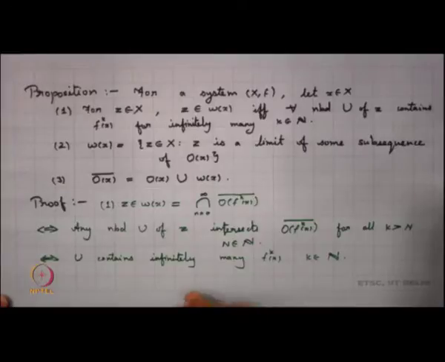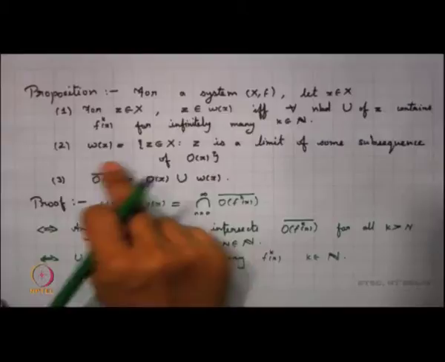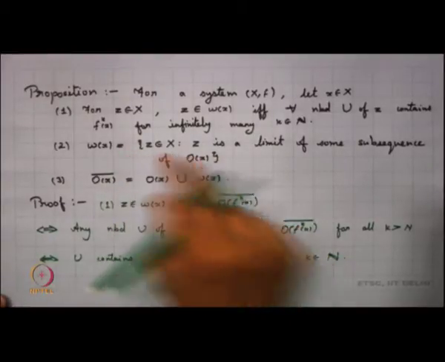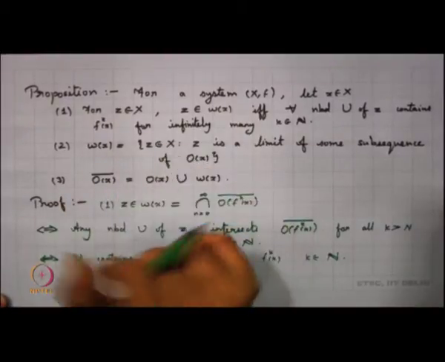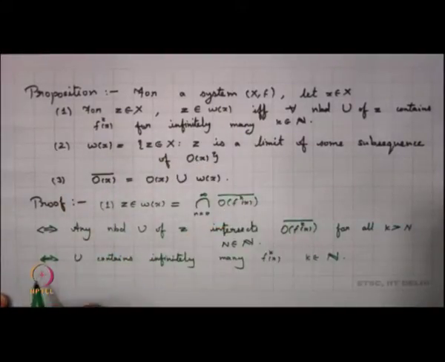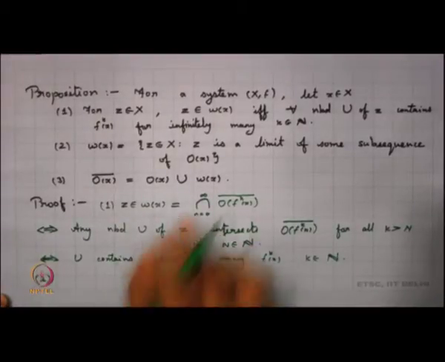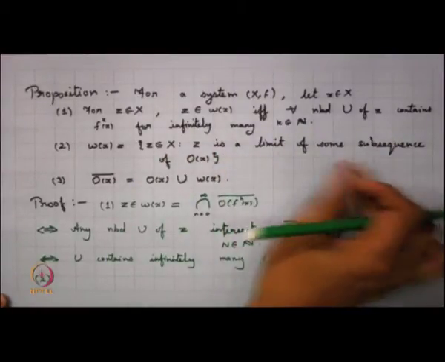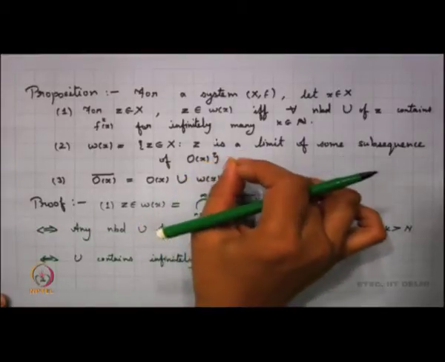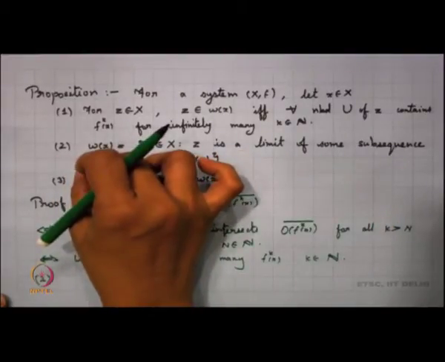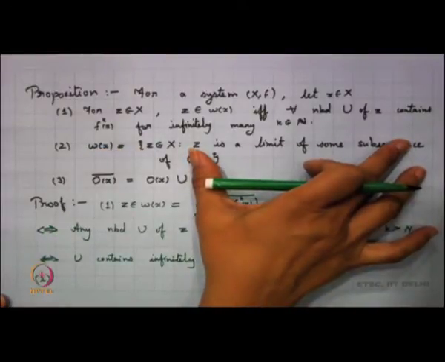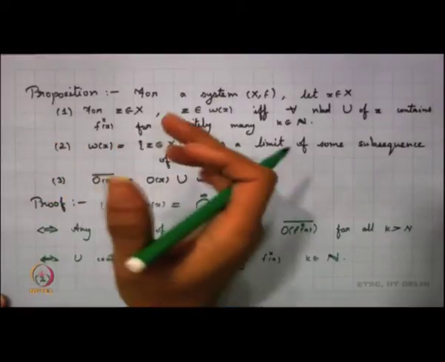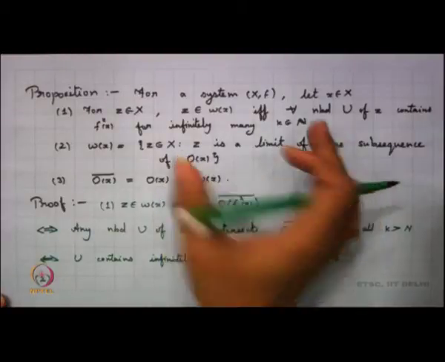What can we say about our second part? We want to say that omega x is nothing but the set of all z in X such that z is a limit point of some subsequence of the orbit of x. Now supposing I am looking at the set of all z in X such that z is a limit of some subsequence of the orbit of x, then we definitely know that it will be in the limit set. So, the right hand side here is a subset of the left hand side. All we want to see is that if I can show that the left hand side is also a subset of the right hand side, we are done.